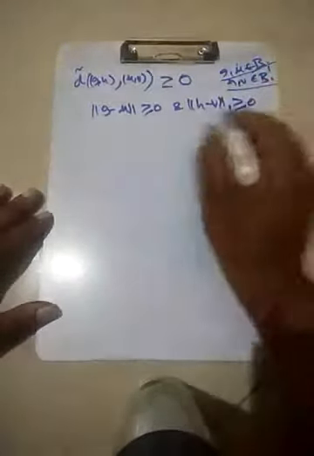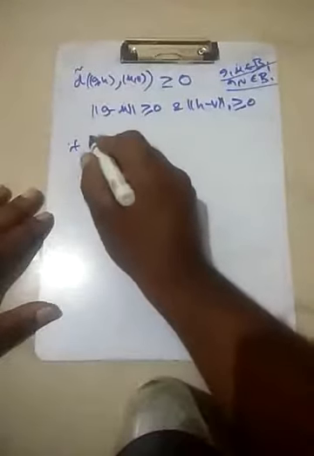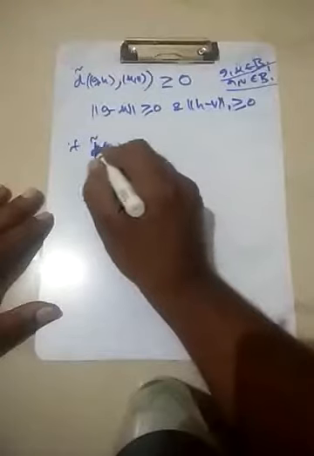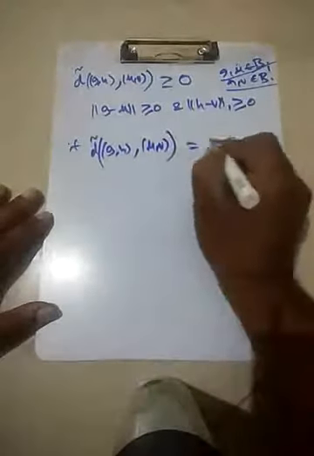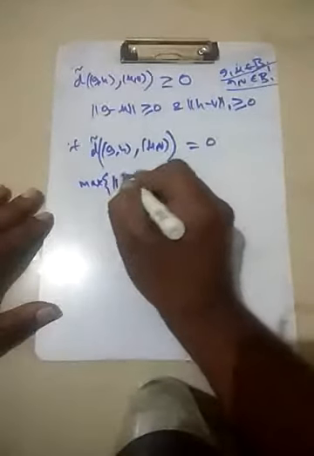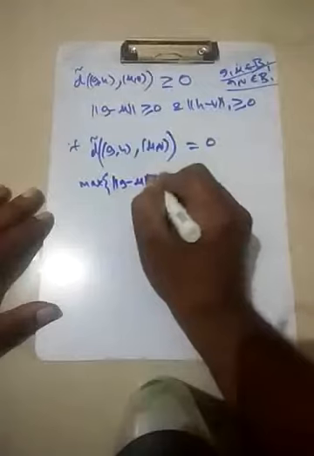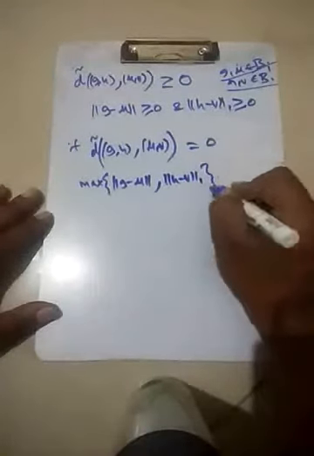Now if d-tilde of (g, h) and (u, v) is 0, then the maximum of the norm of g minus u and the 1-norm of h minus v is 0.